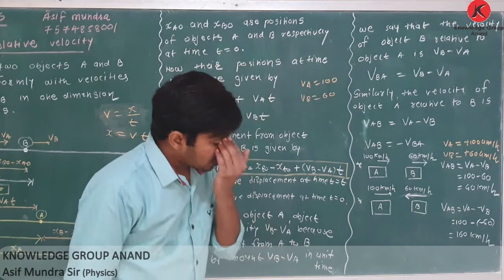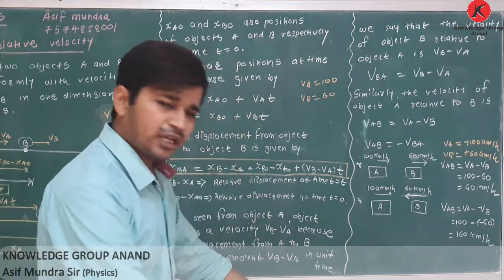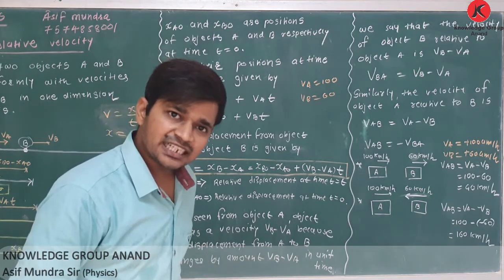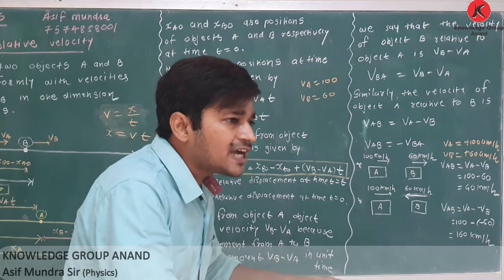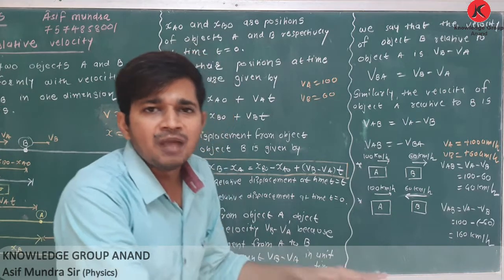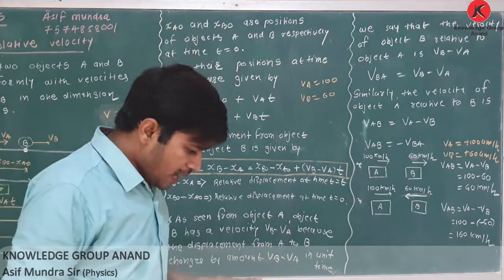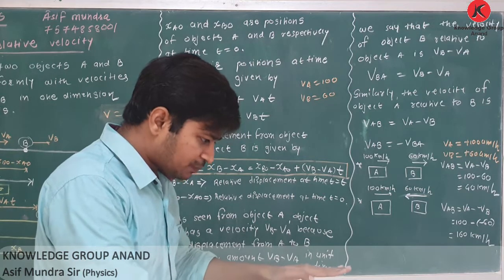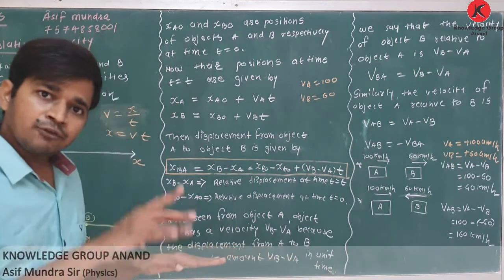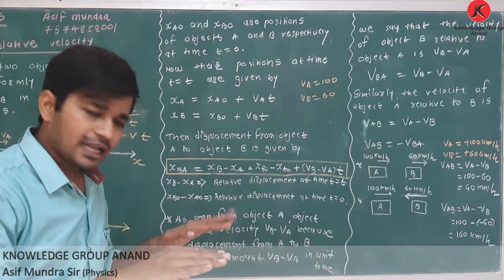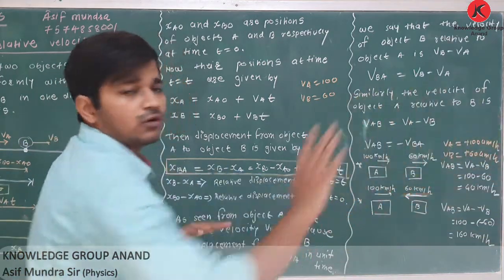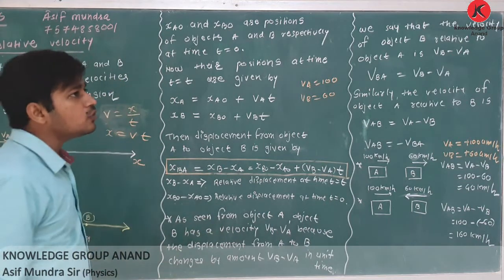If you have observed, when two cars are moving or two friends are moving on a vehicle, Activa, bike or whatever, with the same speed, then they are moving parallel, meaning their velocity is equal in the same direction, so the relative velocity becomes zero. They are not changing their position with respect to each other. But if one student increases their speed and the other's is less, then one will go forward and forward. So that is the meaning of relative velocity.